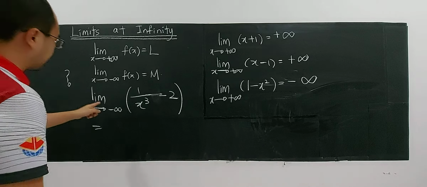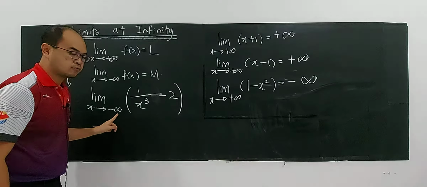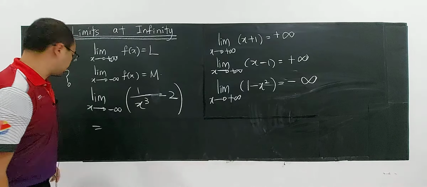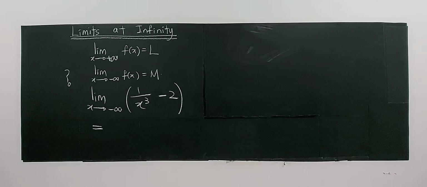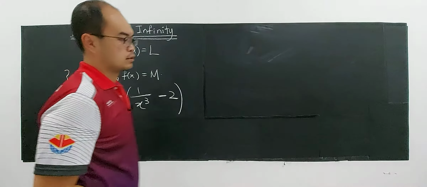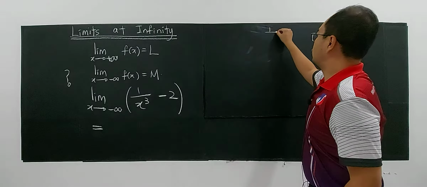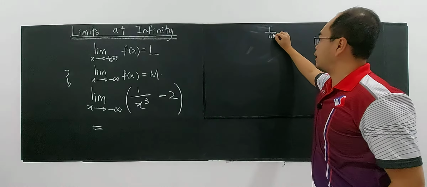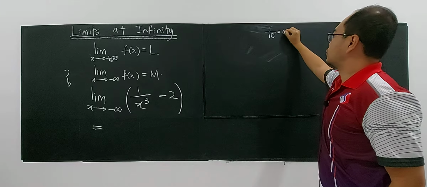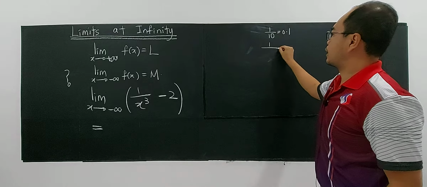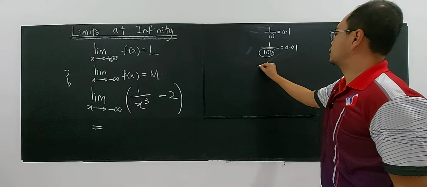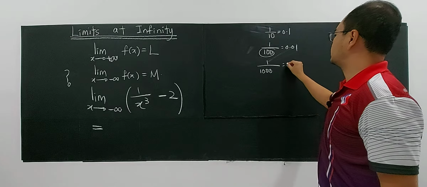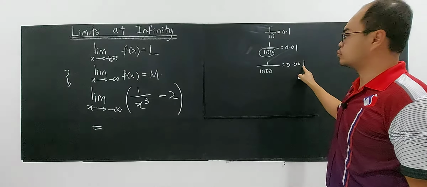So, for example, negative infinity. Let me give you some examples. What happened for these cases here? I was asking you, 1 over 10. 1 divided by a number, you're getting 0.1, a smaller number. As the denominator gets bigger, you get a smaller number. As you divide by 1000, you get 0.001, which is very near to 0.